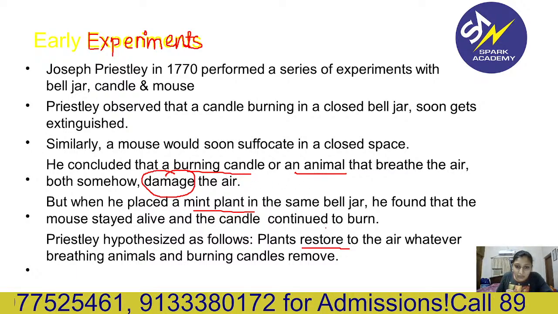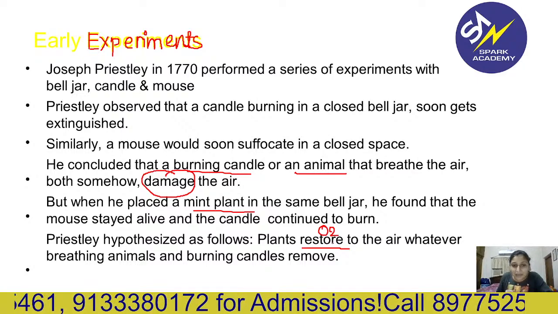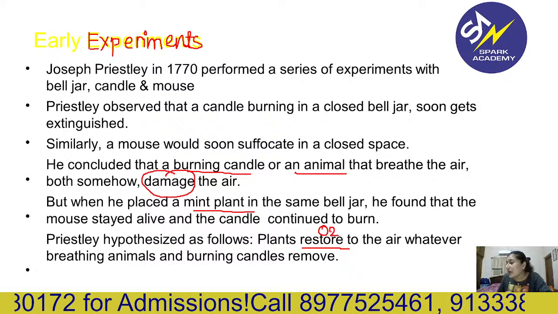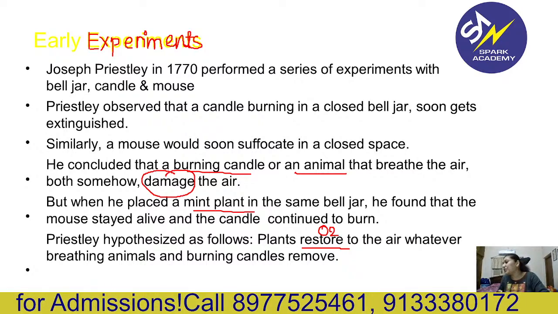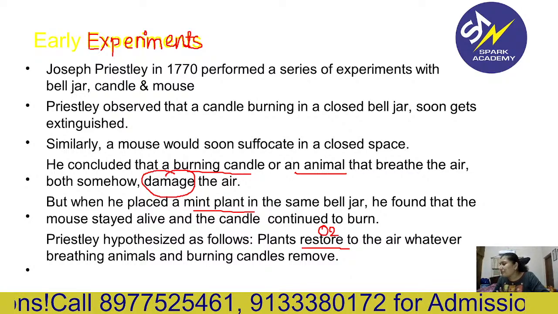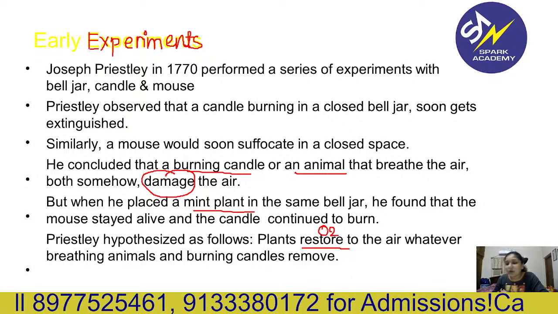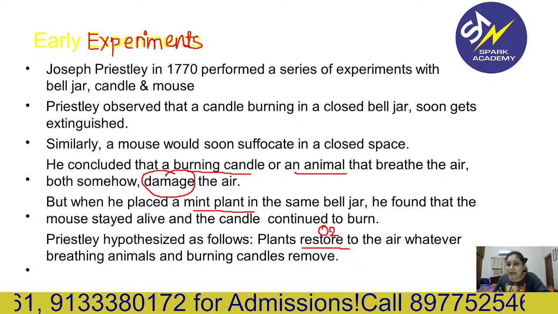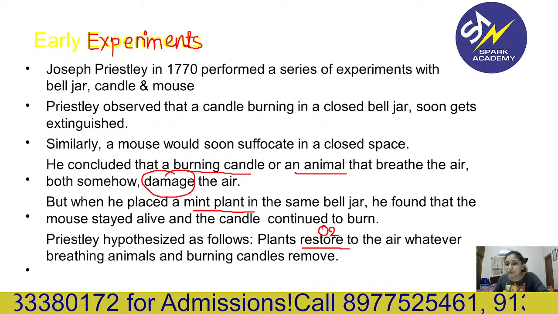So that oxygen is getting restored by the plant. How are plants restoring oxygen? With the help of photosynthesis. Why has he taken a bell jar, not any cardboard box? Because the bell jar is transparent, it is made up of glass, and that's why plants can use the sunlight for photosynthesis.